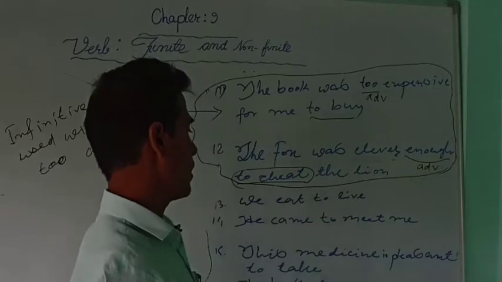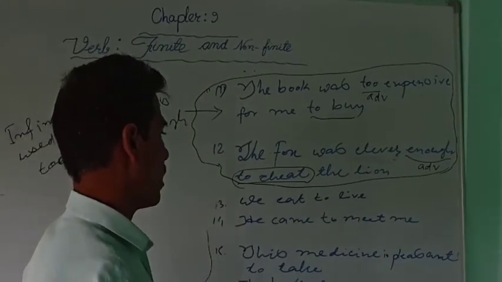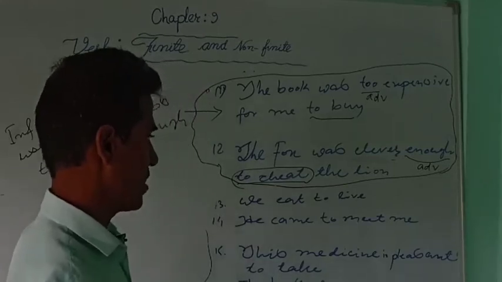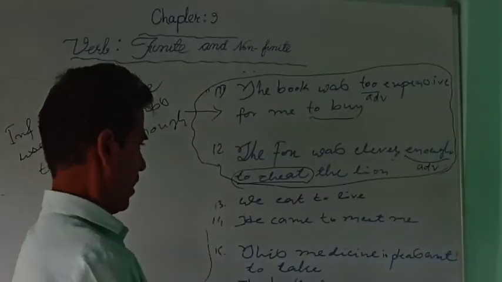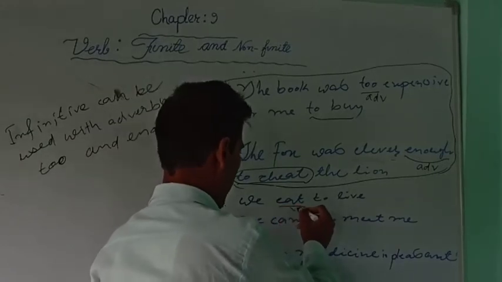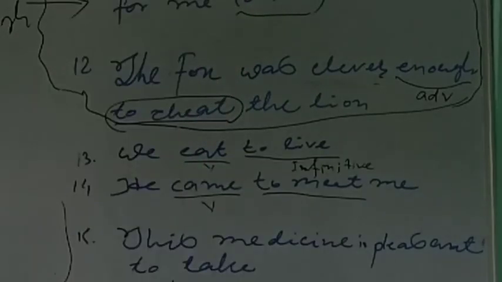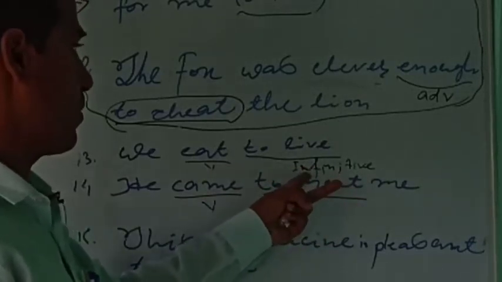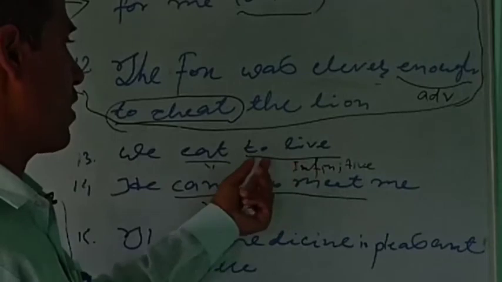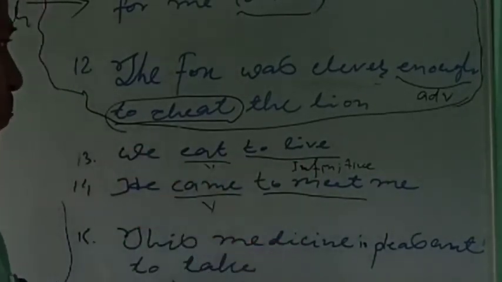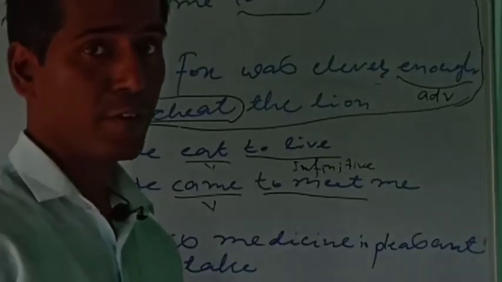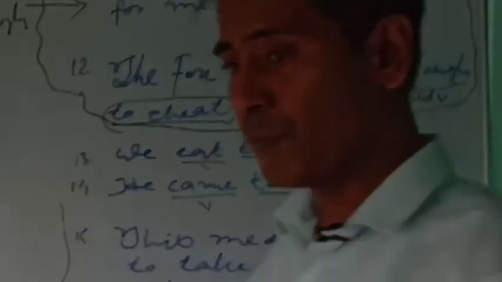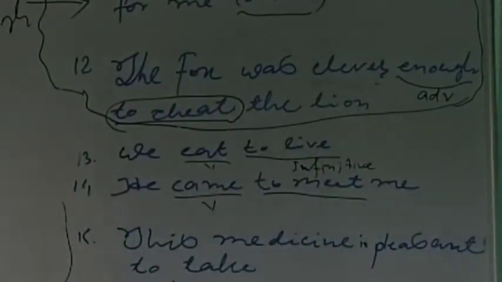Now let us explore sentence number 13 and 14. We eat to live, and in sentence number 14, he came to meet me. In the first sentence, we eat is the verb, and in the second sentence, he came, came is the verb. In sentence number 13, the infinitive to live is used as an adverb since it modifies the verb eat. If we put a question to the verb, why do we eat? The answer is to live.